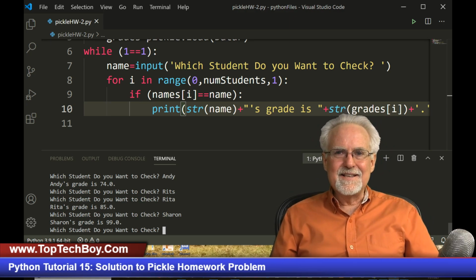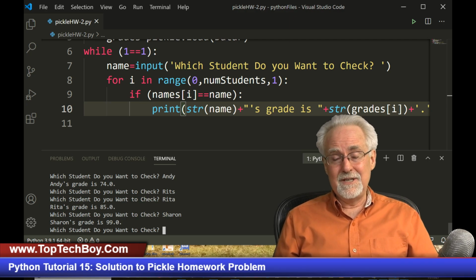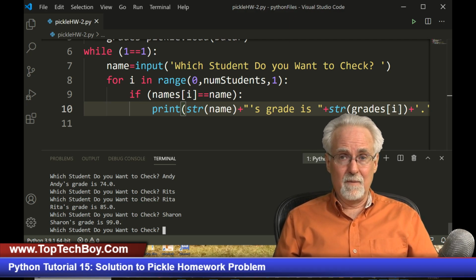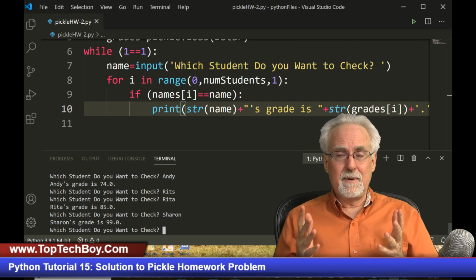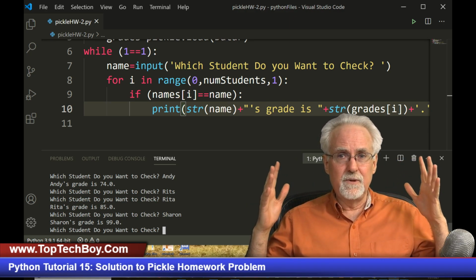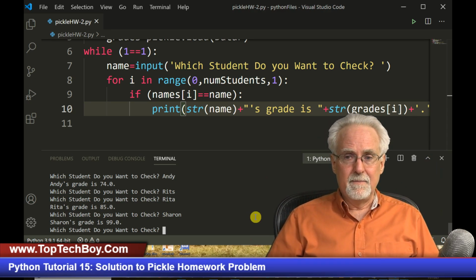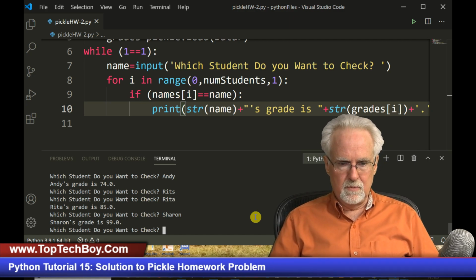Okay, guys, well, this has been kind of a fun program. Were you guys able to do it? Do you see how easy it was once you saw me do it? But I want you to think about it. I want you to learn to think the way I'm thinking, okay? I want you to see that you got to think through these things and have a strategy to do these programs. But I thought this was just super cool.